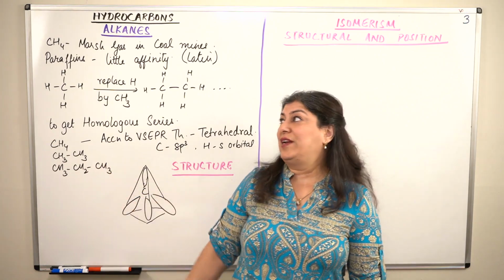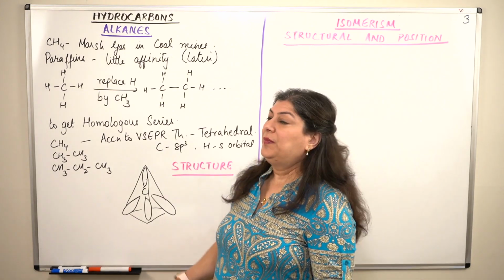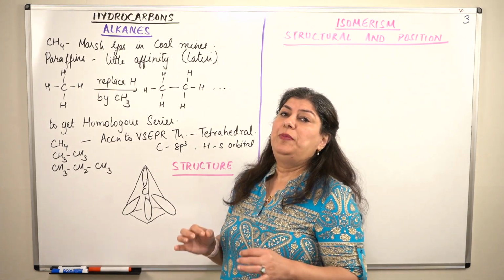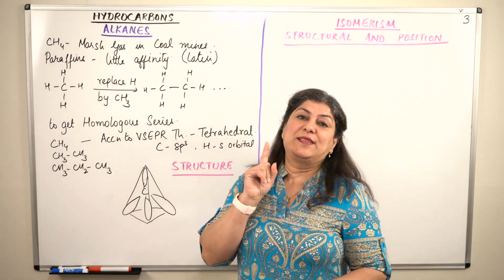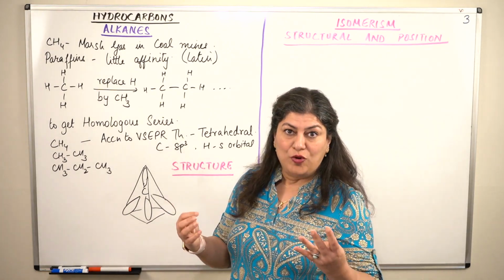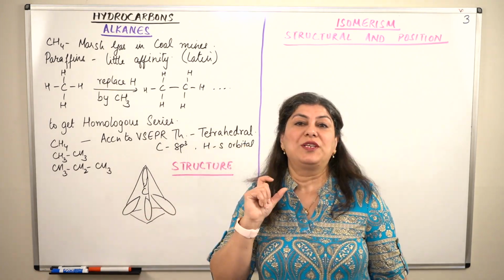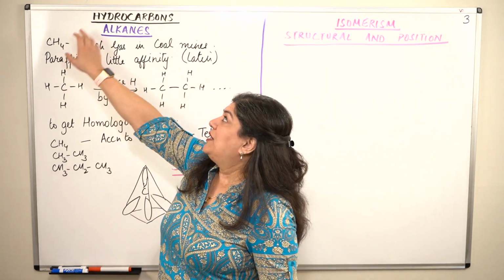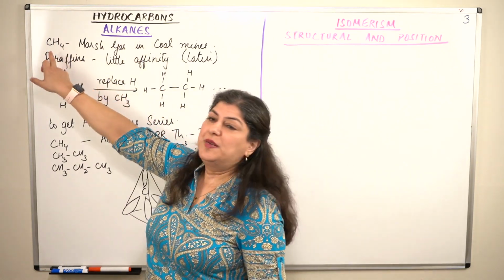The first class of hydrocarbons is alkanes, and let us begin our study of alkanes. The smallest hydrocarbon that you can have: hydrocarbons are compounds of carbon and hydrogen. So a compound that has one carbon atom, since carbon has a valency of 4, must form bonds with 4 hydrogens to form the smallest hydrocarbon, which is saturated because all bonds are single bonds. It is an alkane, and the first member is methane.